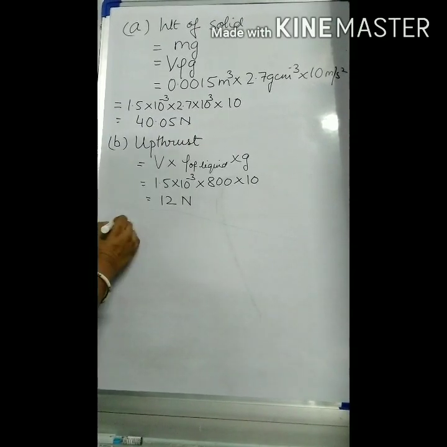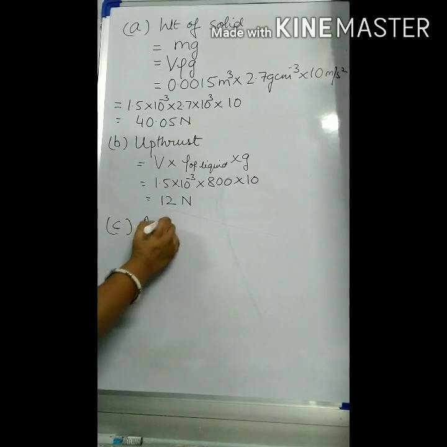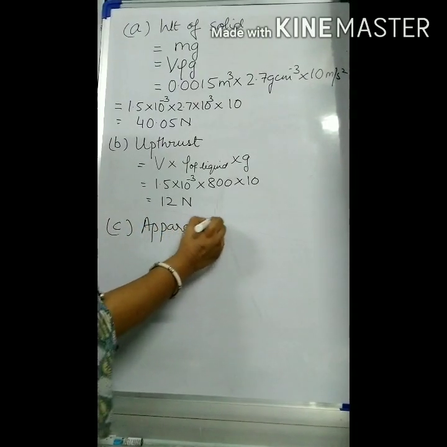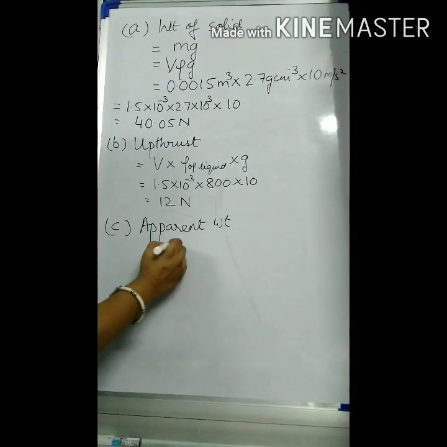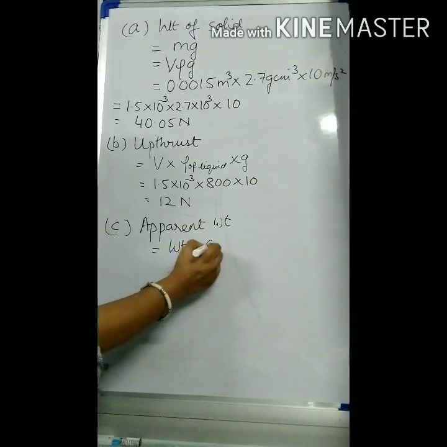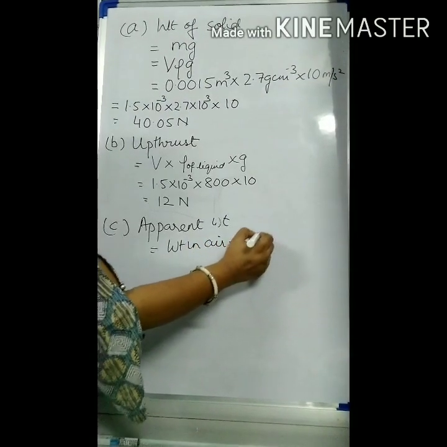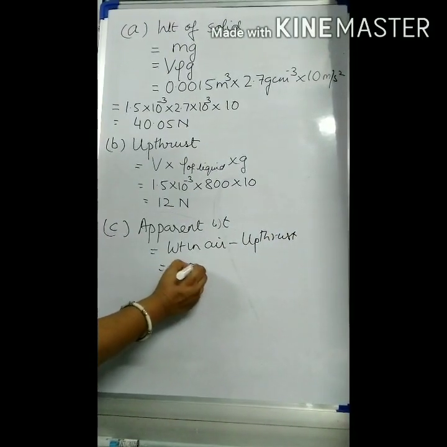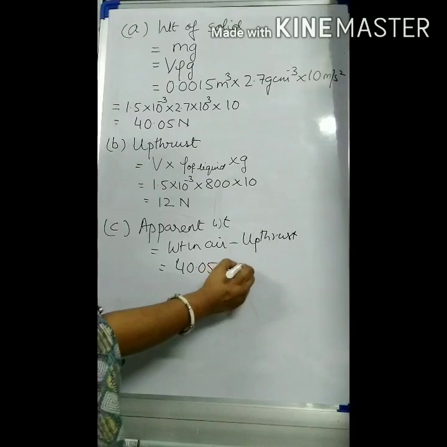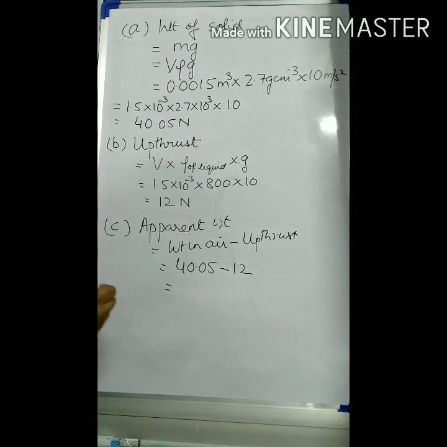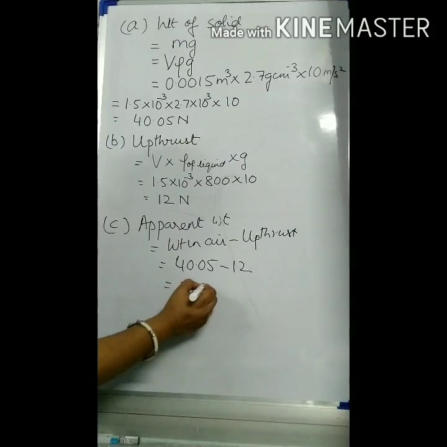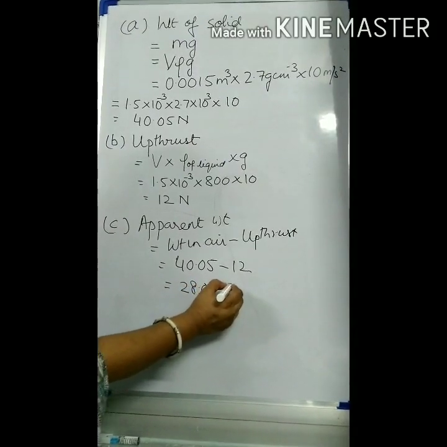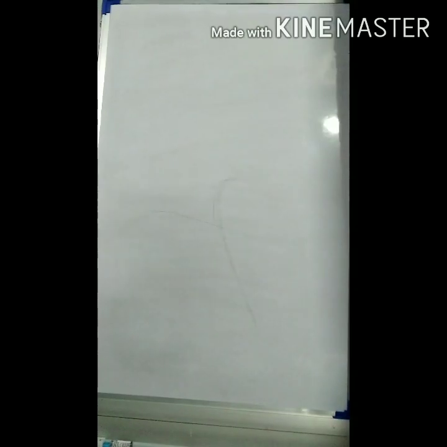Finally, you have to calculate the apparent weight. Now, the apparent weight will be equivalent to what? The weight in air minus upthrust. That means 40.05 minus 12, which is going to give me 28.05 Newton. The second question, children, you had was, show graphically variation of buoyant force with volume of an object